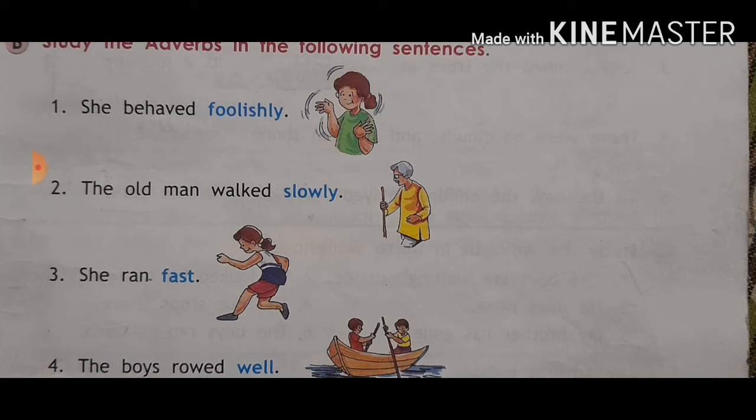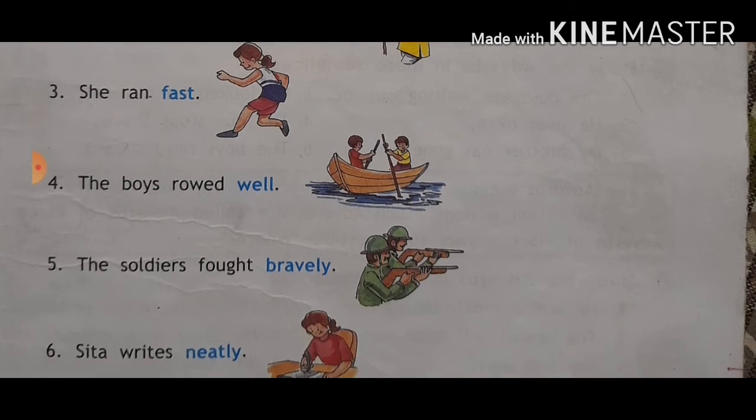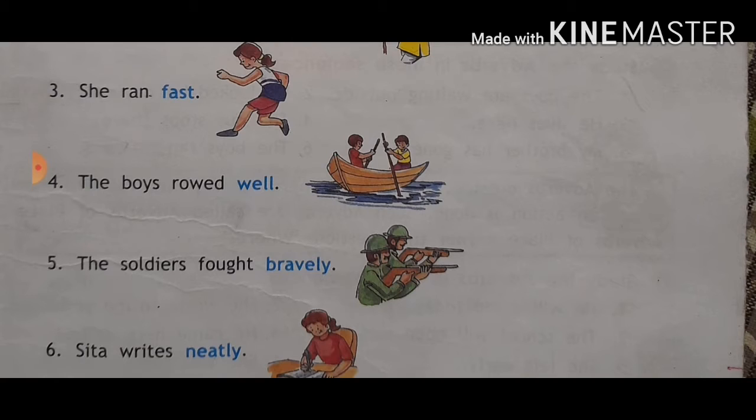She behaved. This is the action, but how did she behave? Foolishly. The man walked. Walking is an action. So how did the man walk? Slowly or fast? Slowly. She ran. So ran is an action. How did she run? Fast. The boys rowed. Rowed is the action. Well they rowed. The soldier fought. So fought is the action.